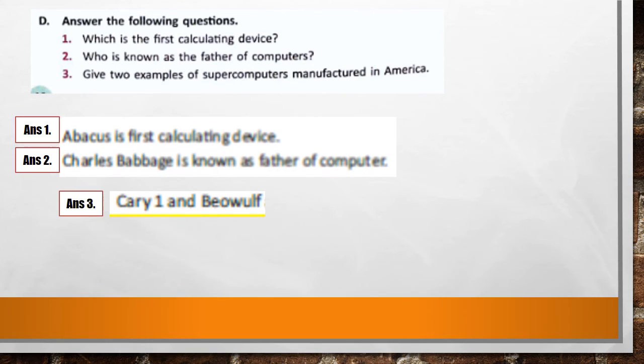This is part number D, and answer the following questions. Question number 1 is, which is the first calculating device? Answer is abacus. Who is known as the father of computer? Charles Babbage. Give 2 examples of supercomputers. Cray 1 and Beowulf are manufactured in America. So dear students, these are the answers of question number 1, 2 and 3.